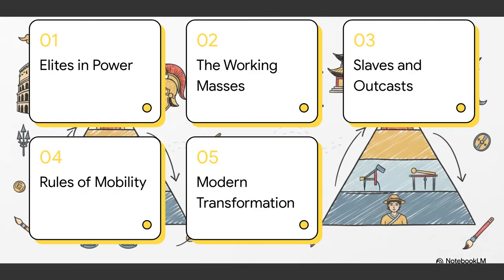Here's our roadmap for today. First up, the elites in power. Then, the working masses. Number 3, slaves and outcasts. Fourth, the rules of mobility. And finally, the modern transformation.